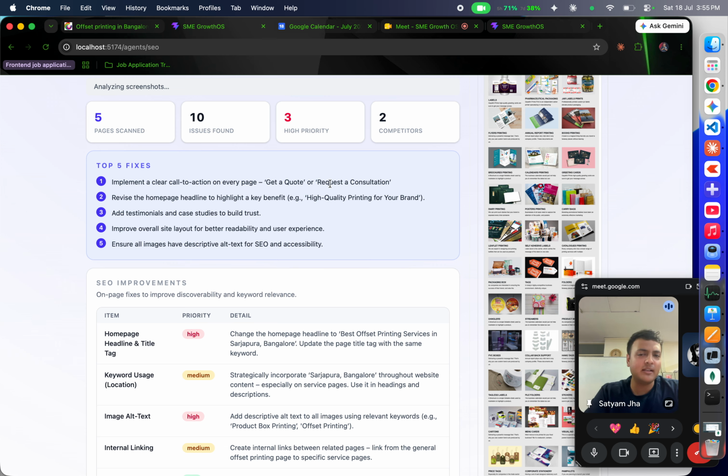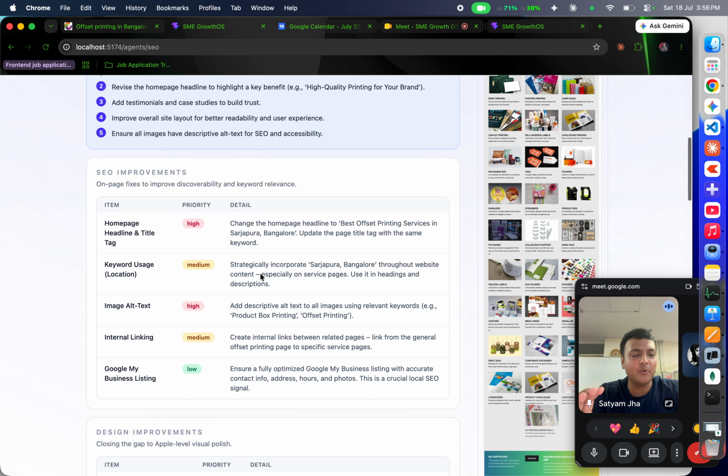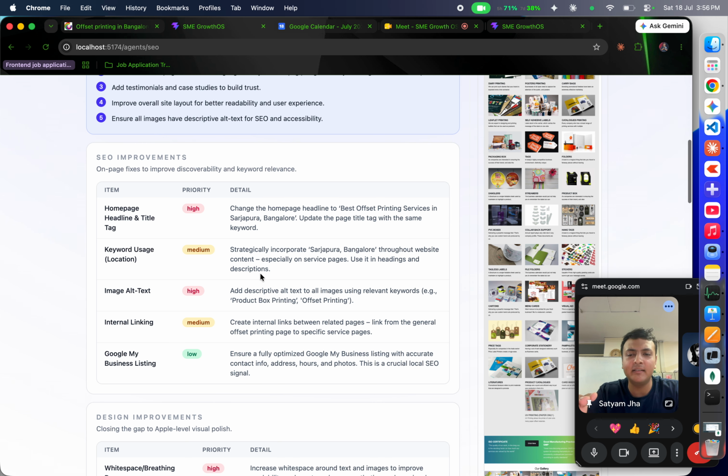And also Google SEO goes and reads that data. So if I search for "good printing near me," might this website not get selected because of these things? With that, we made some improvement suggestions that this website can act on.